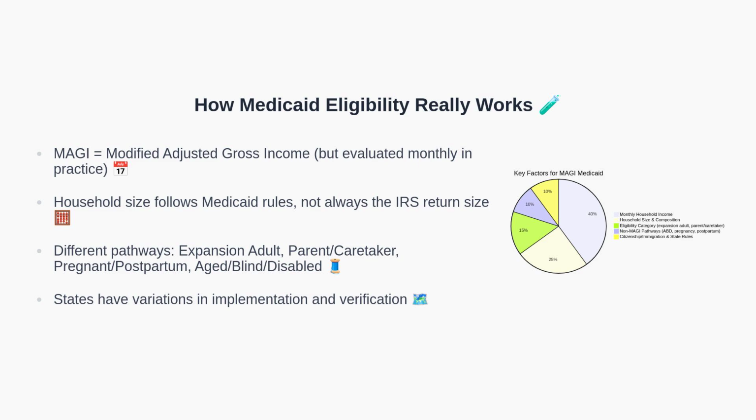Medicaid for most adults uses MAGI methodology, which is derived from tax concepts, but is applied on a monthly basis rather than strictly annual income. Household size is defined by Medicaid rules under the ACA framework, and may align with tax filing plans but is not automatically identical. There are also non-MAGI eligibility pathways, such as for aged, blind, or disabled individuals, or for pregnancy and postpartum coverage, which can use different income counting rules and may ignore MAGI altogether. Each state administers Medicaid under federal guidance, and they can vary in verification processes and category thresholds.